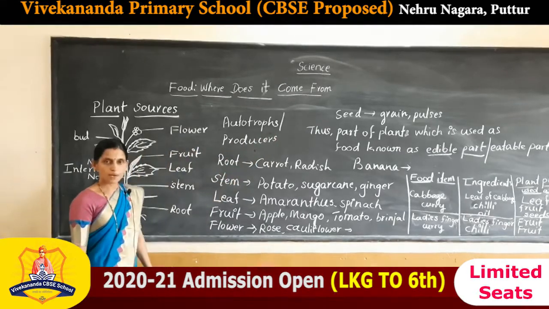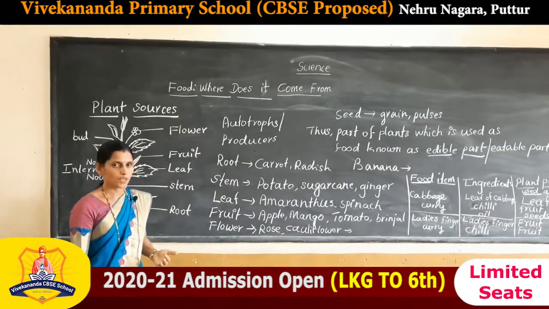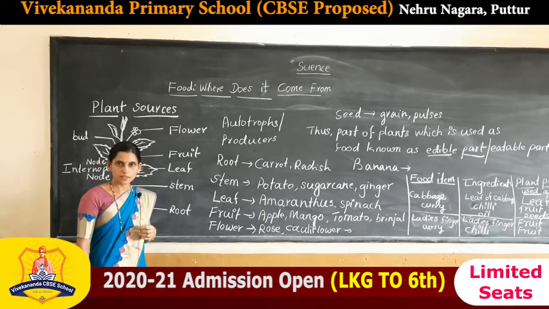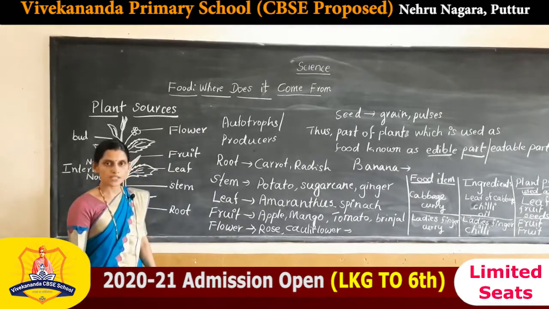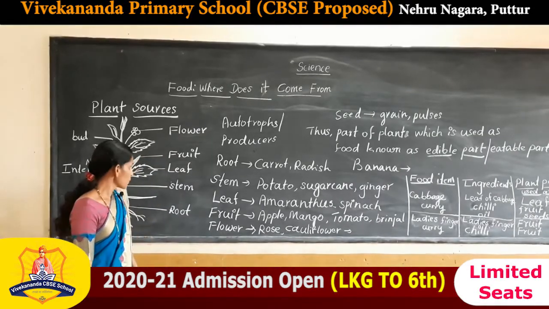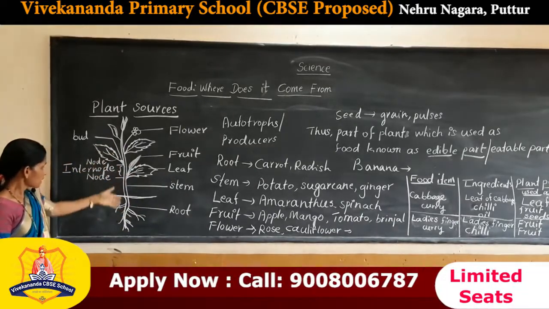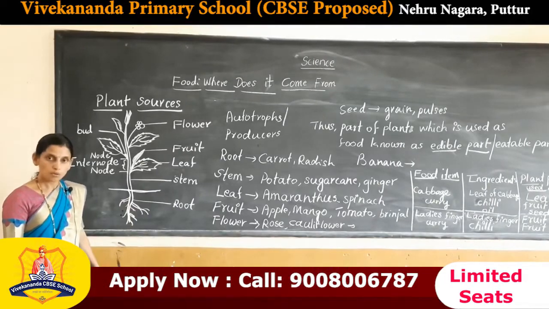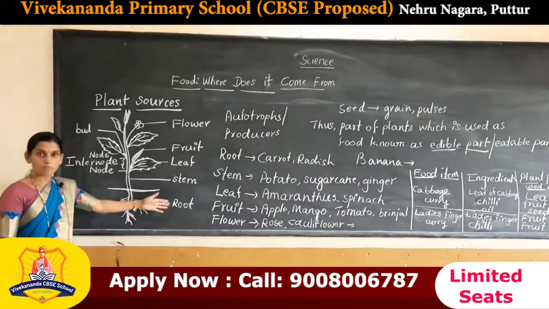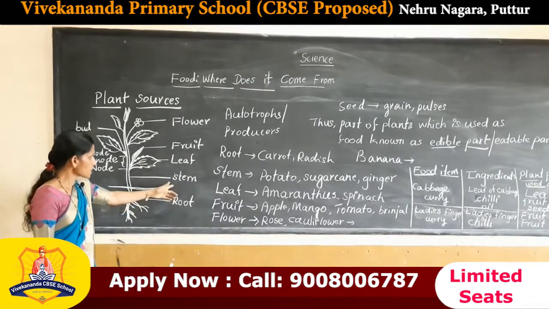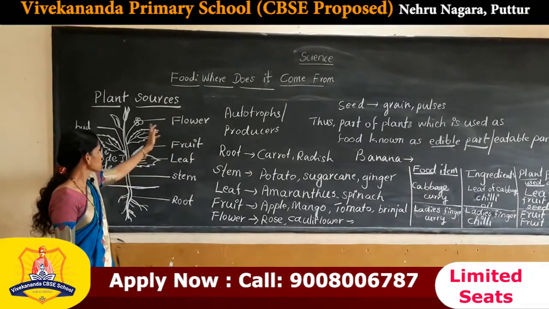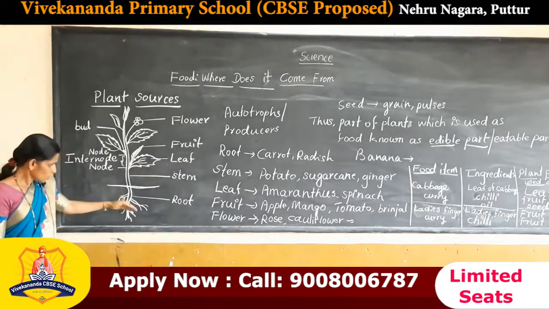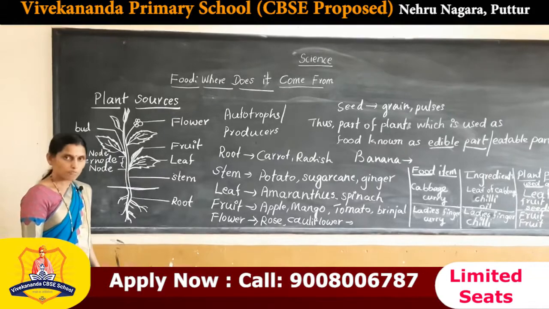The process by which plants prepare food by using sunlight, carbon dioxide and water from nature is called photosynthesis. Now, by looking at this diagram, which part of the plant can be used as food? Here the parts of plants are root, stem, leaf, fruit and flower. The first part is the root, the underground part of the plant.